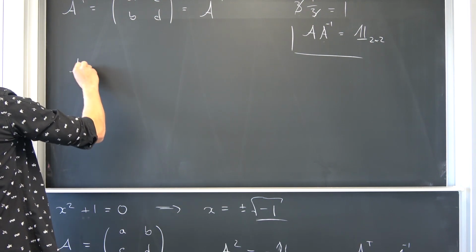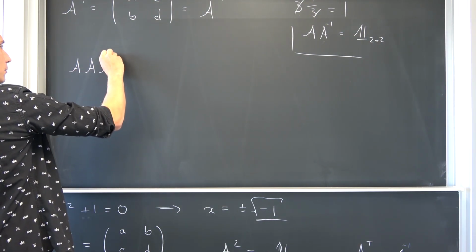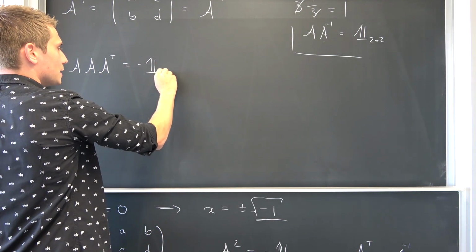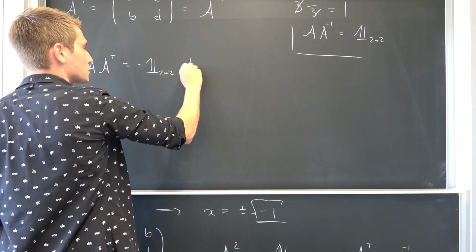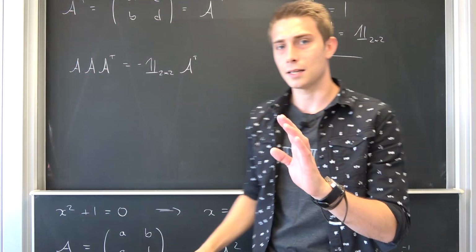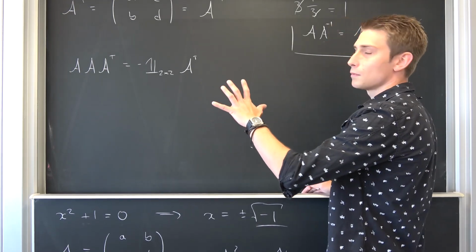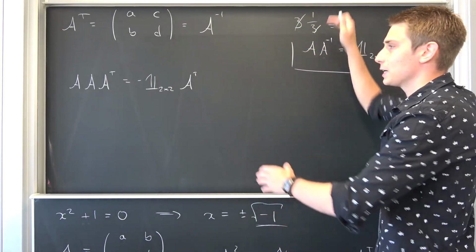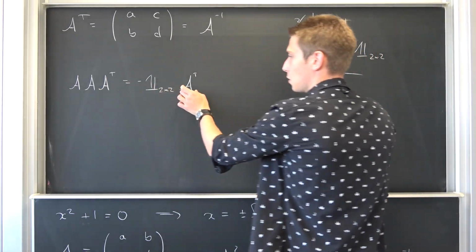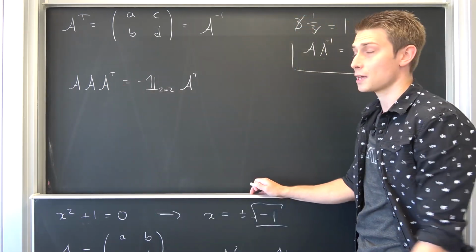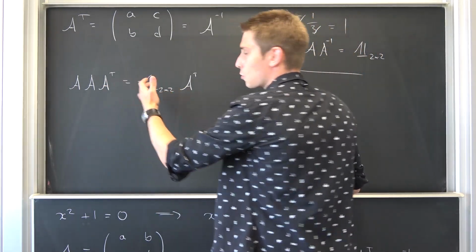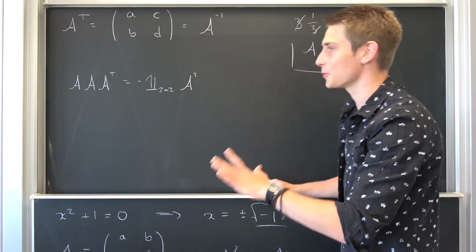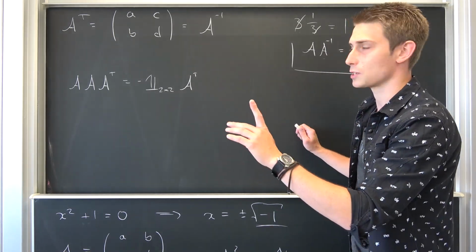Now we are going to have A times the inverse, I'm going to denote it as the transpose, being equal to negative the identity matrix in 2 dimensions, times yet again the transpose. And at the moment it really does matter when it comes to matrices and the theory of operators, where we apply this operator to, okay? A transpose, we are applying it to the right. We don't know yet if our operators are going to commute with all the elements in there. They do. It's really cool. Complex numbers do commute, okay? But we don't know this for now.